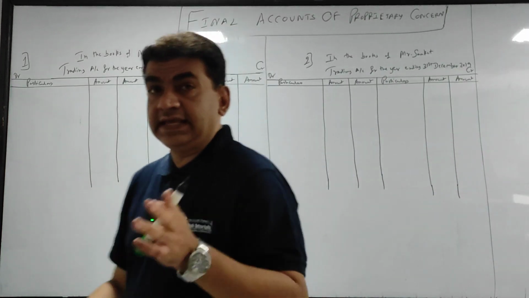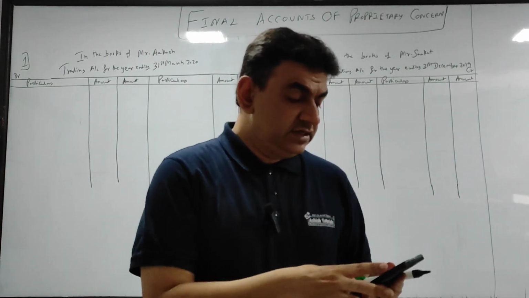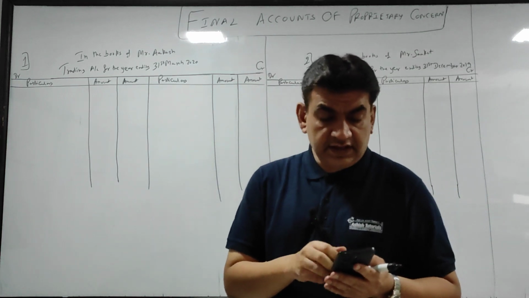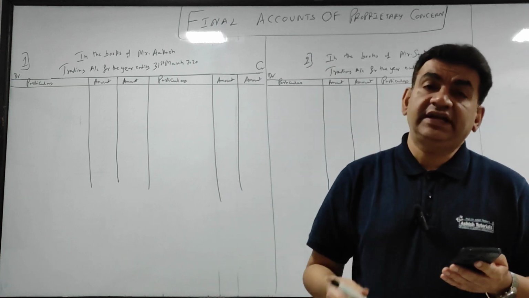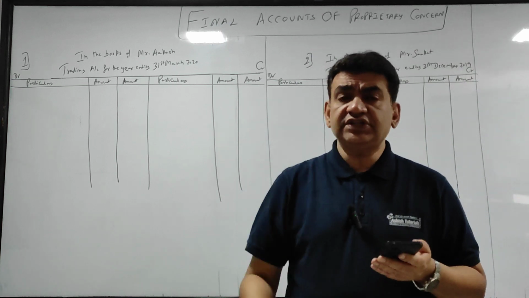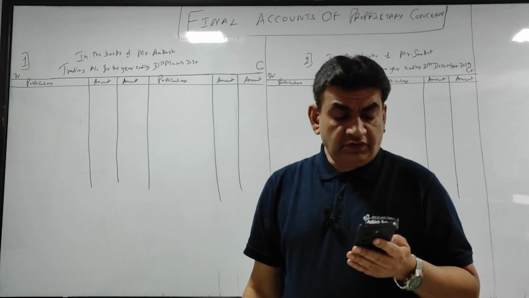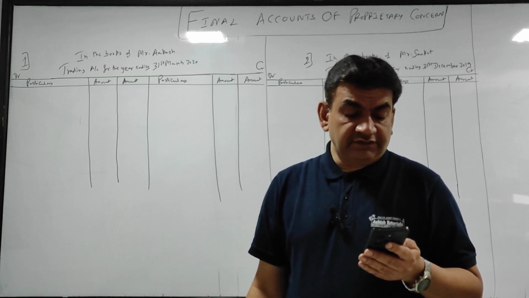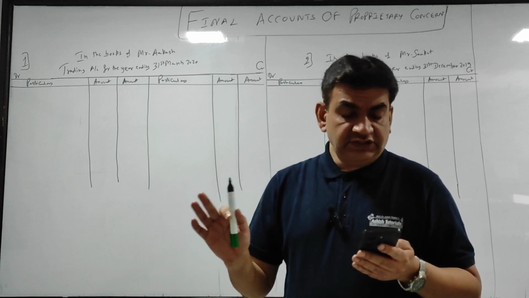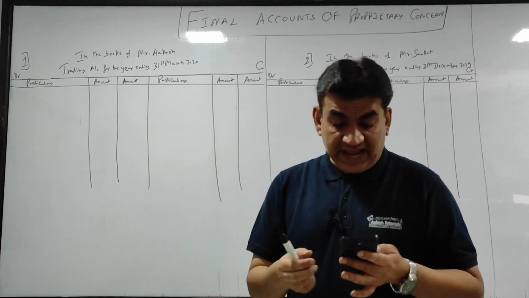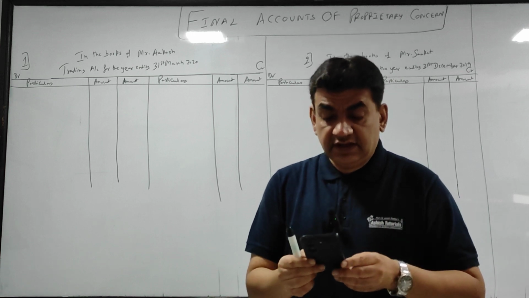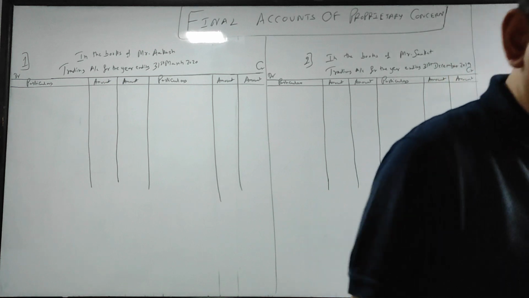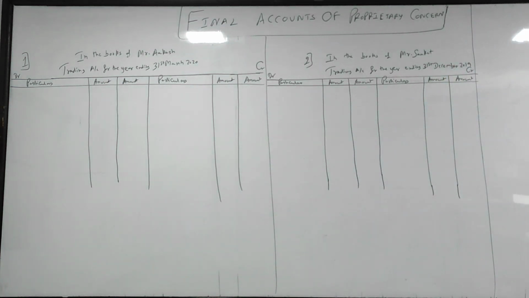Okay guys, taking the two basic sums I mentioned, we will just study how to prepare the trading account. Now see, let's read the question first. The extra question is below the video. From the following information, prepare trading account in the books of Akash for the year ending 31st March 20. Opening stock 25,000, purchases 2 lakh, sales 5 lakh, wages 1 lakh, carriage inward 20,000 and closing stock 40,000.